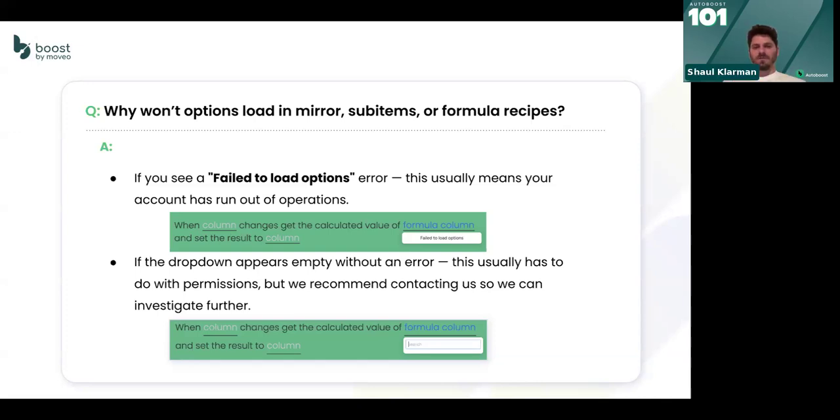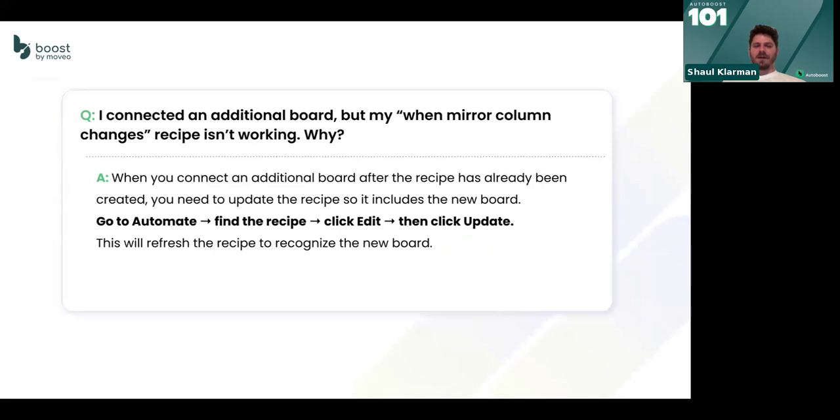Right, how it all comes together. Okay, good one. I connected an additional board, but my when mirror column changes recipe isn't working. Why? Good question. When you connect an additional board after we've done the recipe, imagine you have a connected boards column and you're connected to two boards and you are mirroring something. Then you do when mirror column changes, take this value and put it somewhere. And then you go to that connect board and you add an additional board or additional boards. Our recipe doesn't know it at this point.